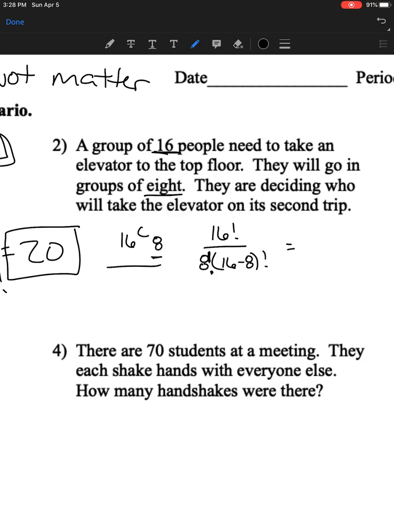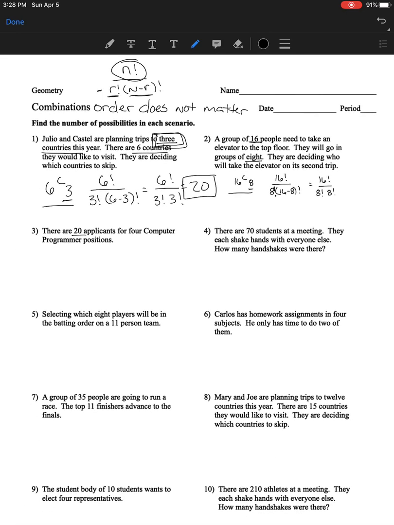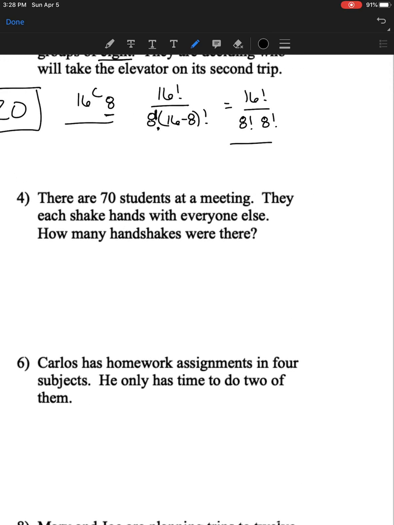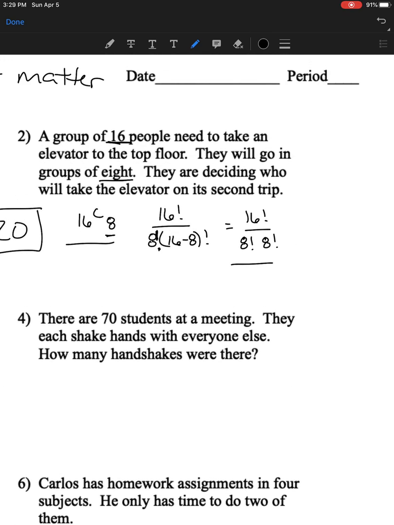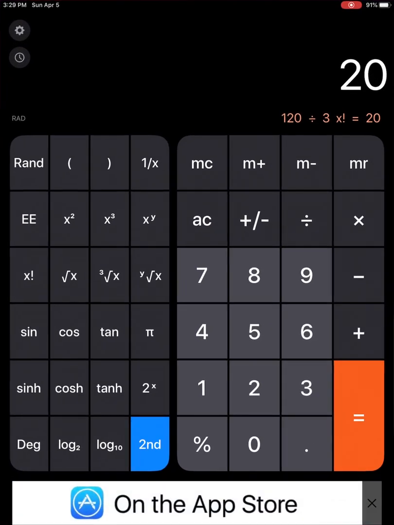So 16 factorial on top. Then on the bottom, that 8 factorial is still there, and then 16 minus 8 is just 8. Once again, 8 plus 8 gives me 16. It's just coincidentally that these bottom two numbers are both the same number. It doesn't happen all the time, but in this case it does. But one thing you've got to check for is that the two numbers on the bottom need to add up to be the top. Okay, so let's figure out what that is.